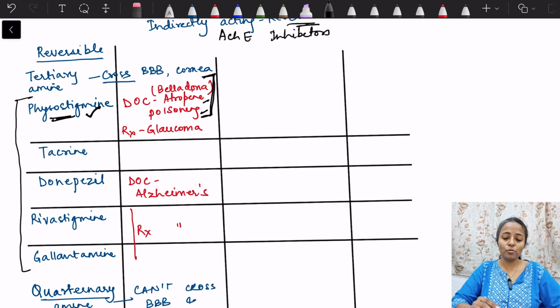And it can also be used in glaucoma. I told you that it can cross the cornea, it can cross the blood-brain barrier, lipid soluble. So it can also be given in closed angle glaucoma, which we discussed. What was the other drug? Pilocarpine, okay, PP: pilocarpine, physostigmine, can be given in glaucoma.